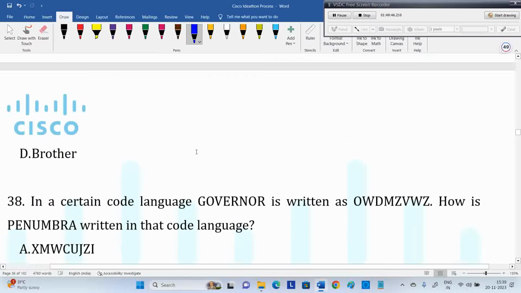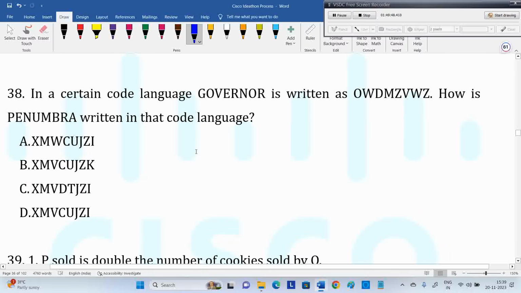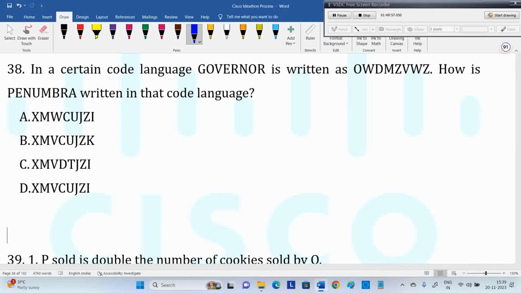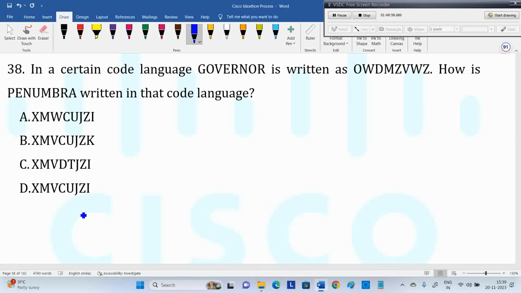Blood relations, check once. Next one, coding and decoding. Governor is written as OWDMZVWZ.